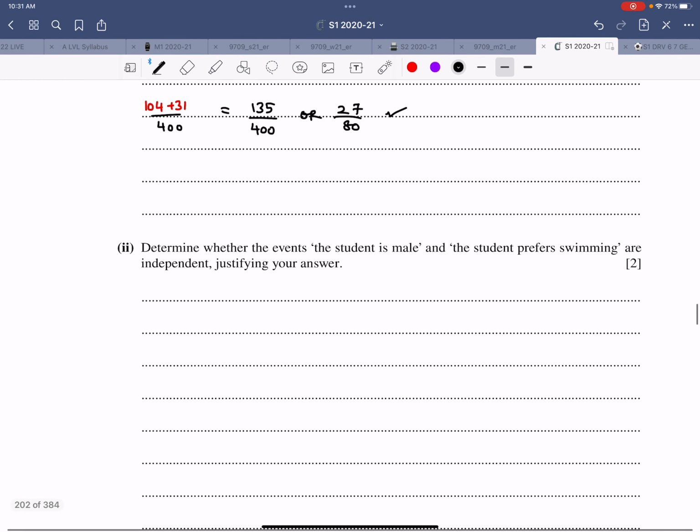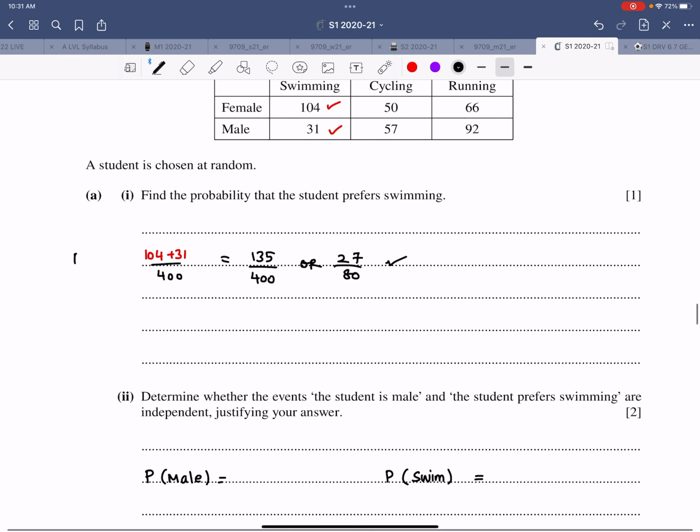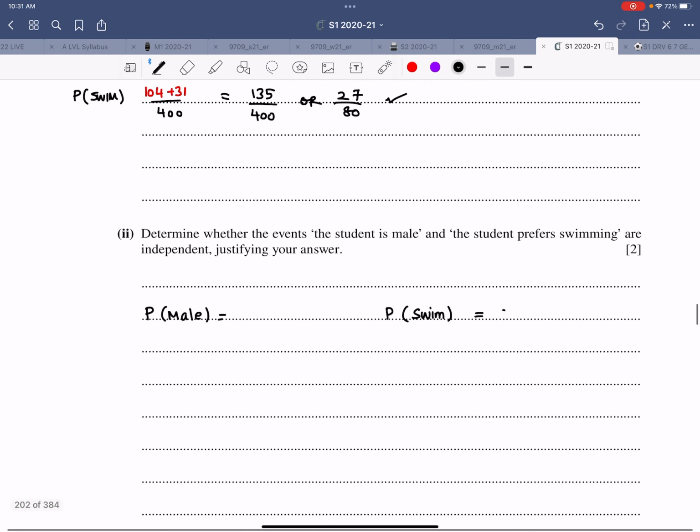Determine whether the events the student is male and the student prefers swimming are independent or not. Now this is the probability that the student prefers swimming, which we already have: 27 over 80 after the reduction.